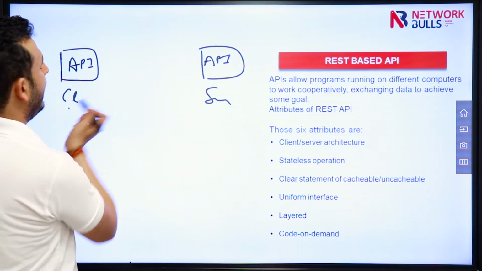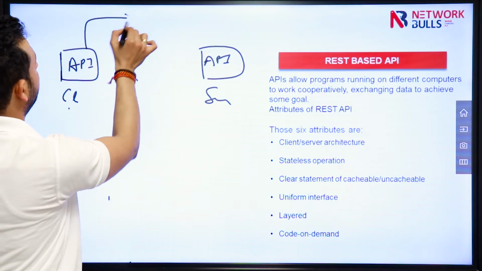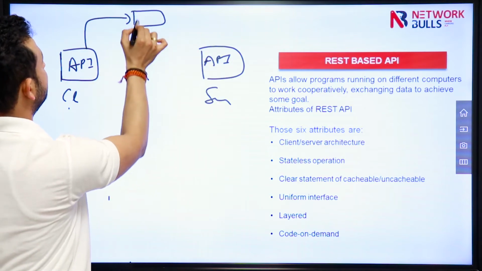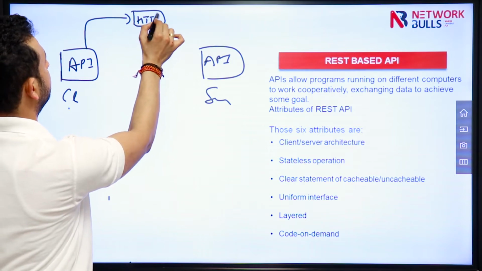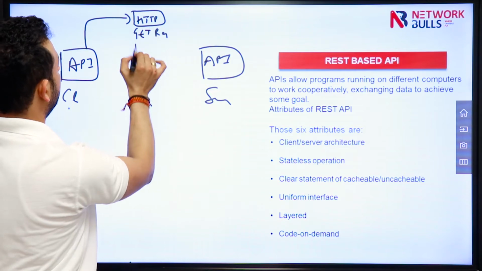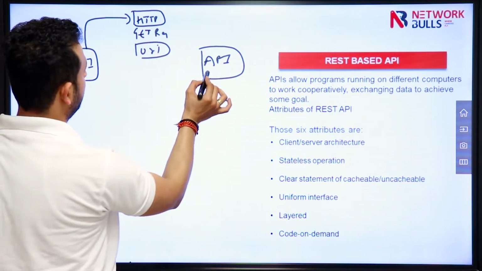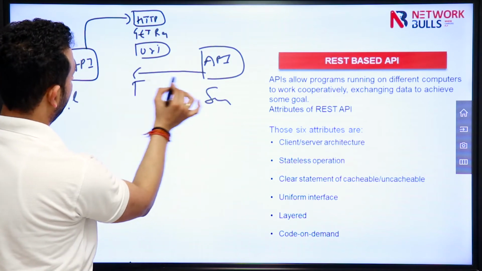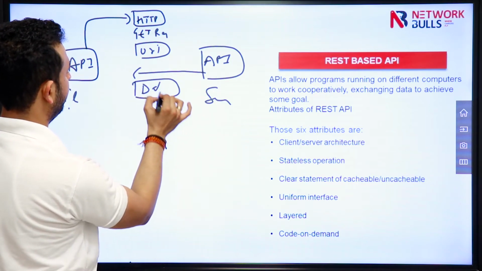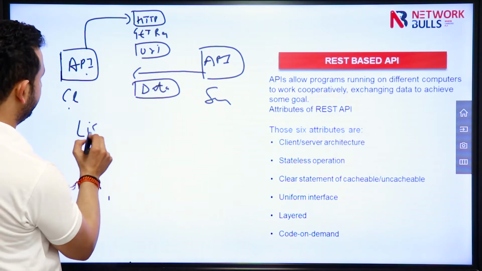For example, I want some information from this particular application. So this application will send an HTTP GET request for a URI, and this particular application will give back a reply, and in the reply it will give the data. For example, this application is asking for a list of interfaces.